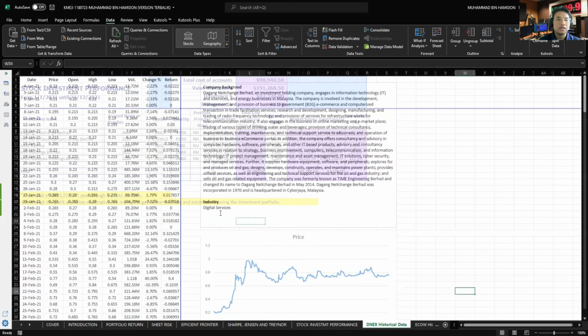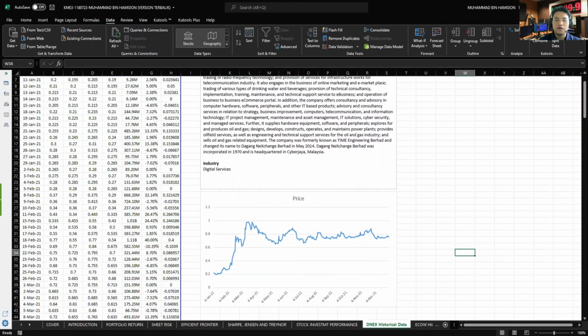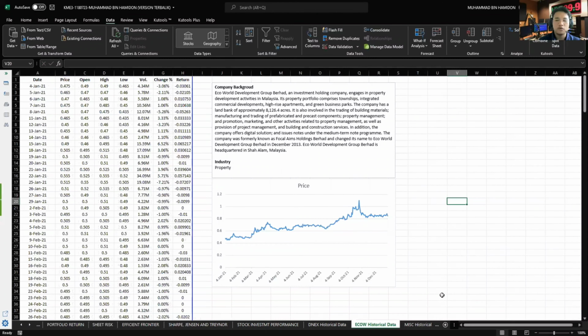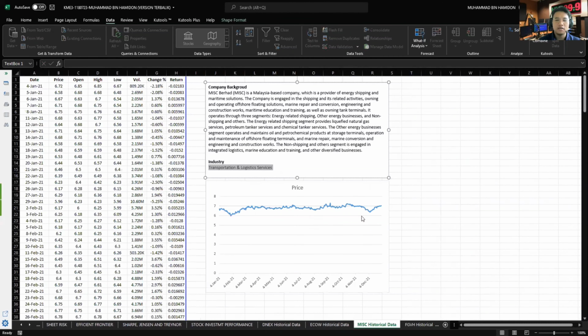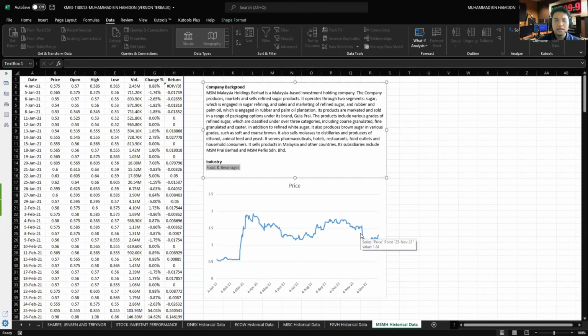These are the data for the one year period of price for the stocks. Dagang is an uptrend, and Ecoworld is also an uptrend. MISC we can call an uptrend because it ends at a price higher than the initial price. FGV is also quite an uptrend, and MSM we can see is quite an uptrend too.